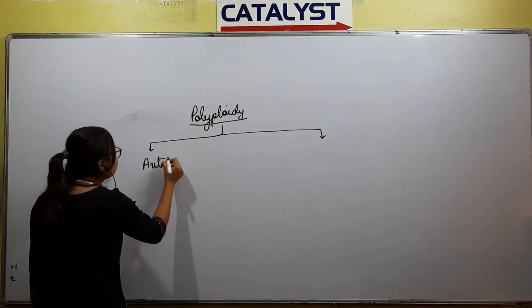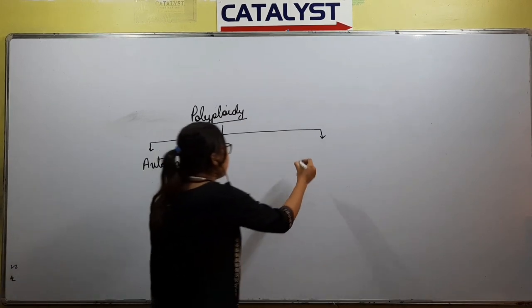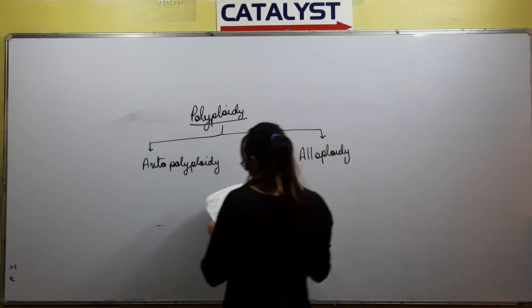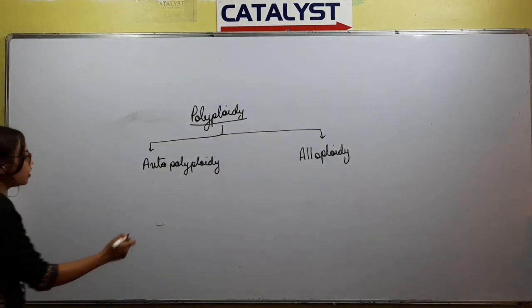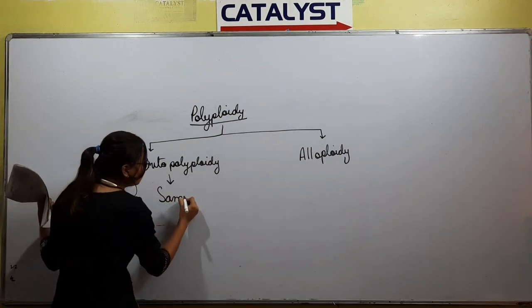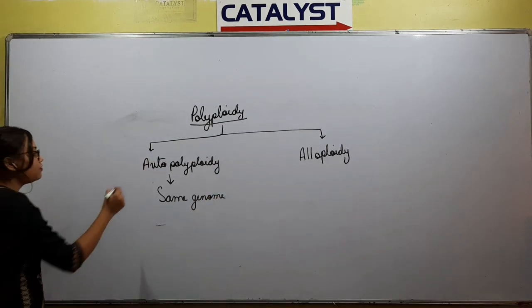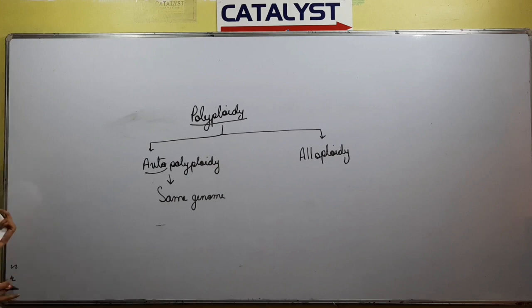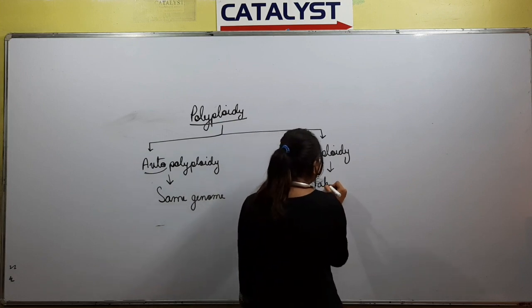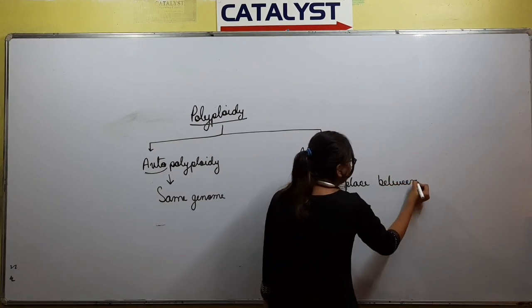So polyploidy is of two types. One is autopolyploidy and the other is allopolyploidy. Autopolyploidy is the ploidy condition which takes place in the same genome. From the name itself you can know that it takes place in the same genome, whereas allopolyploidy takes place between different species.